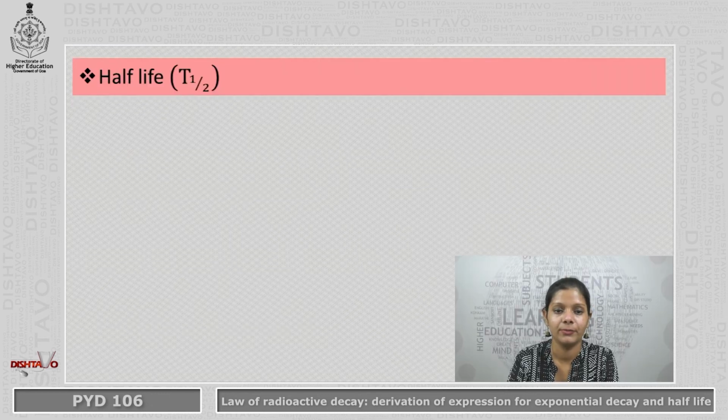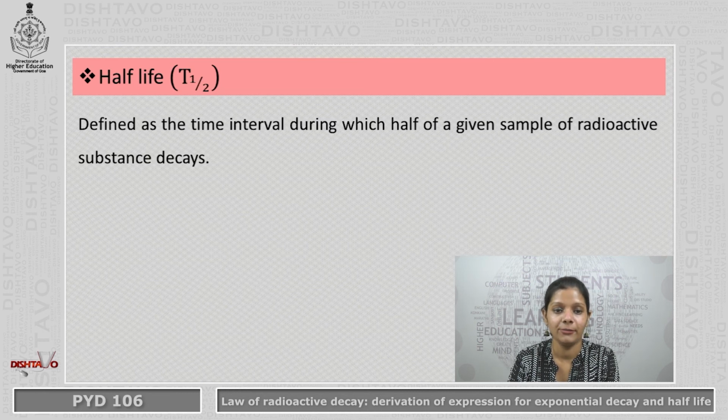Next, we go to half-life. Half-life can also be denoted as T-half. What is half-life? Half-life is defined as the time interval during which half of a given sample of a radioactive substance decays. Since we have already established the law of radioactive decay, N = N0 e^(-λt), that is, the number of nuclei present at any instant of time is equal to the number of nuclei present initially times e^(-λt), where λ is the decay constant, also called the disintegration constant. Let's call this equation A.